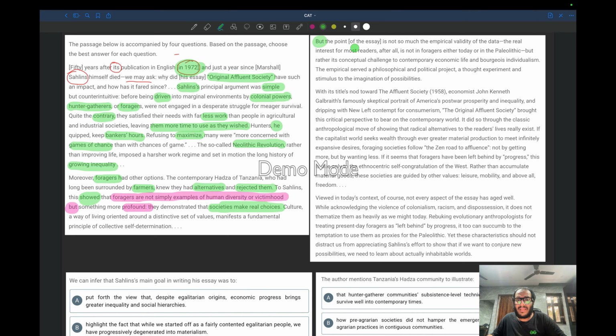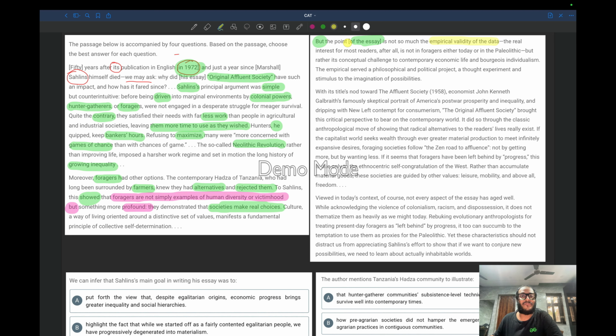But the point of the essay is not so much the empirical validity of the data: how many foragers were behaving like that, how many foragers had free time, how many used to work less. We are not sitting and validating whether it is matching or not.